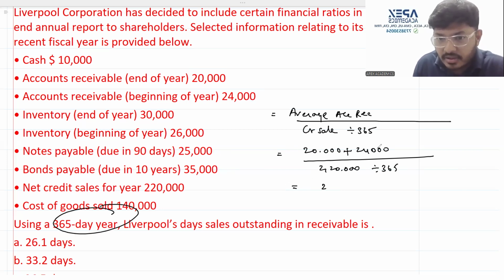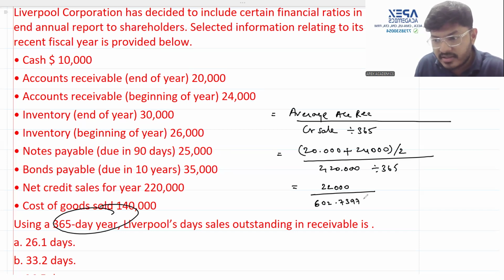And of course, this is divided by 2 because it is average. So it is 22,000 divided by 2,20,000 divided by 365. The number that you will get is 602.739726027 on your regular calculator. So now this will be 22,000 divided by that large number. Your answer comes to 36.5 days.